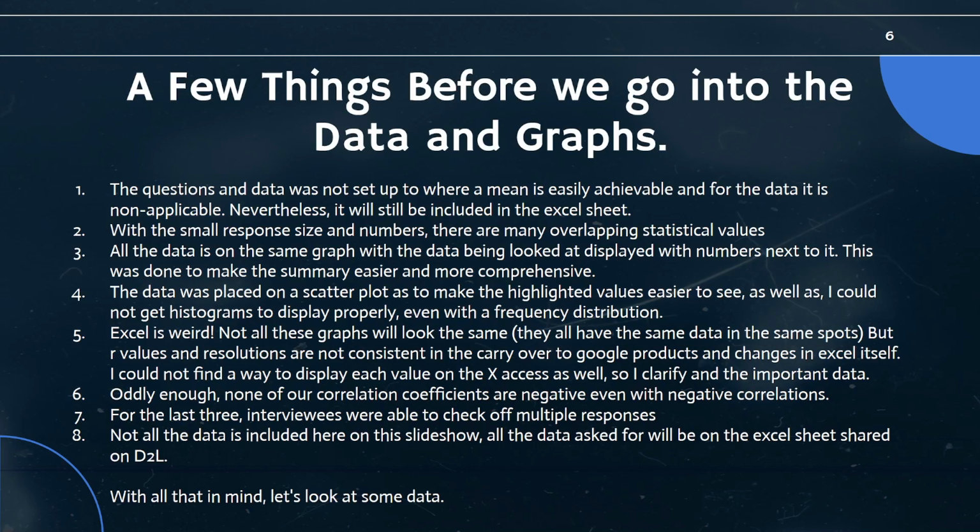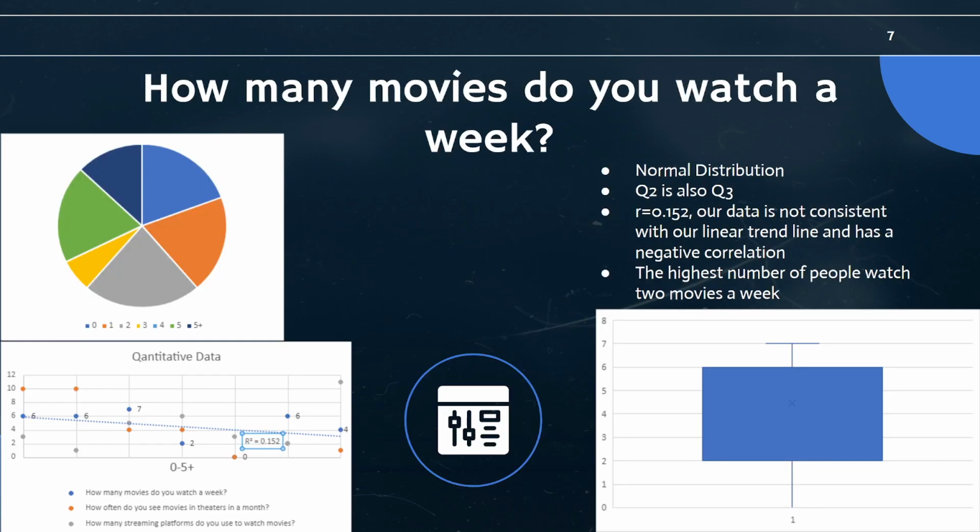And for number 8, not all the data is included here on this slideshow. By all the data, I mean things like variance and standard deviation. All that is going to be on my Excel sheet. With that in mind, let's look at my data and my graphs.